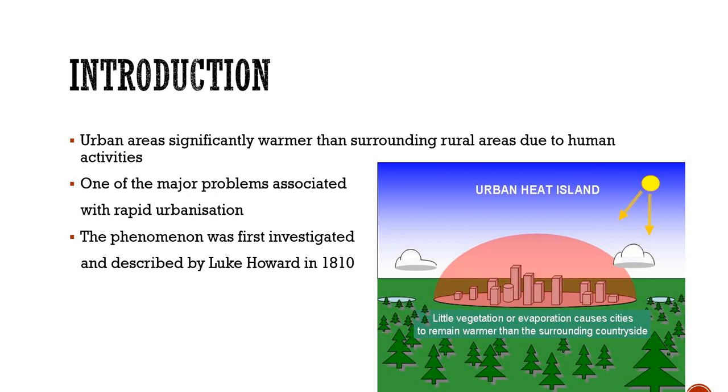So as a result of which this problem, urban heat island, has become a major problem because of this rapid urbanization. Why? Because this rapid urbanization gives rise to these urban areas, and urban areas are showing this higher temperature as compared to the rural areas that used to be there. Now we are going to look into the reasons behind this phenomenon, but for the time being I just want you to know that it's a major problem that is associated with rapid urbanization, and it is mainly due to human activities, guys, right? So whatever we as humans do, it is majorly because of that.